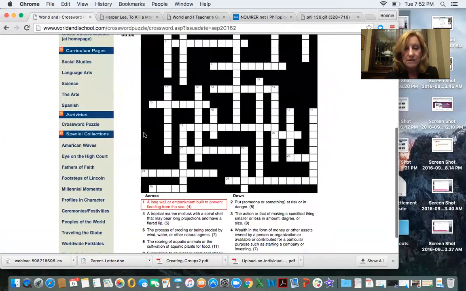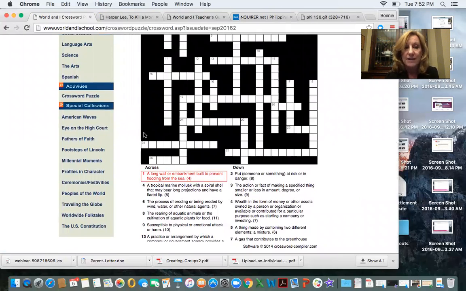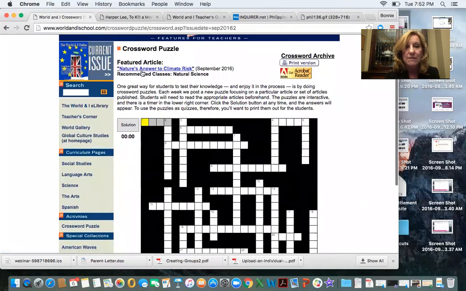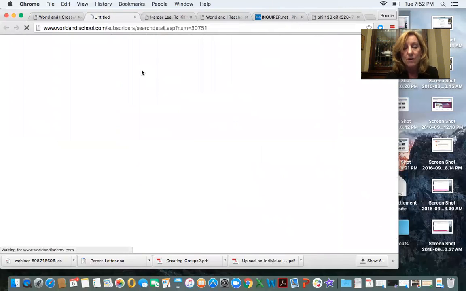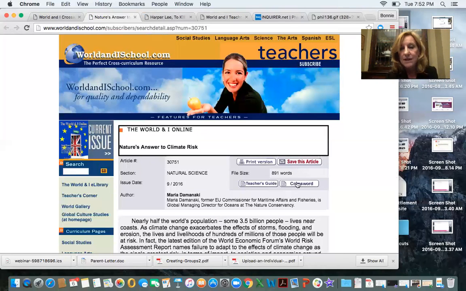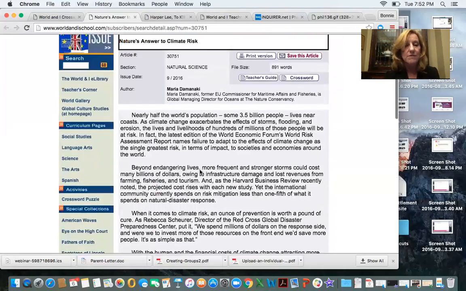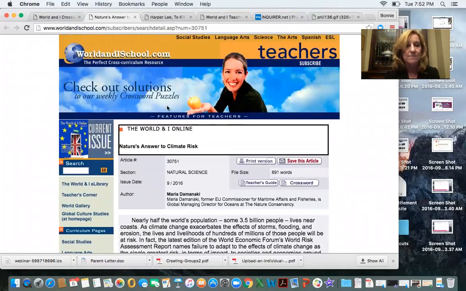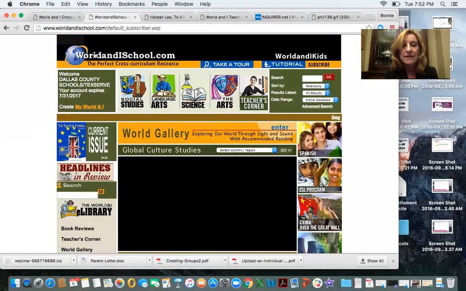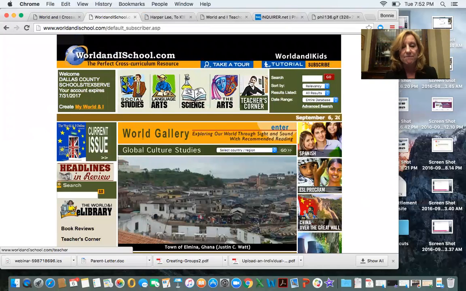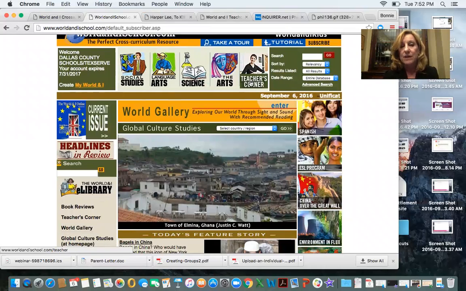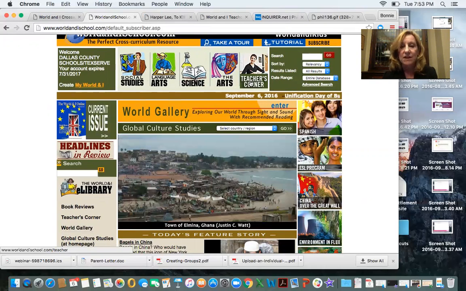the article is where they'll find the answers. So they can click on the link right there. It will take you to the article. And then you see in the article, if it has a crossword puzzle, it'll show here as crossword puzzle. In fact, this article just happens to have a lesson plan, that's the Teacher's Guide, and a crossword puzzle linked to it. So that's a great article. It's got 2 items that you can use there for that article. And that's, again, under that Teacher's Corner area. And those crossword puzzles can be printed out or done online.